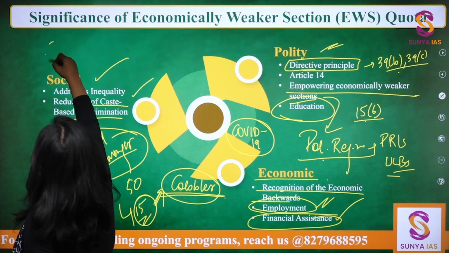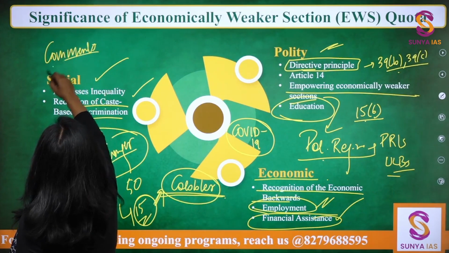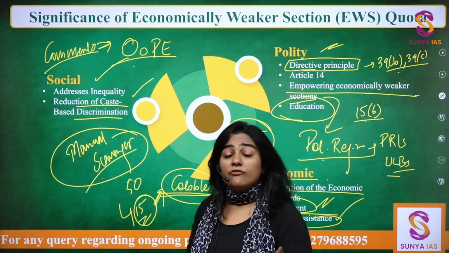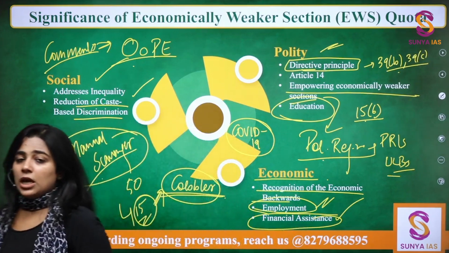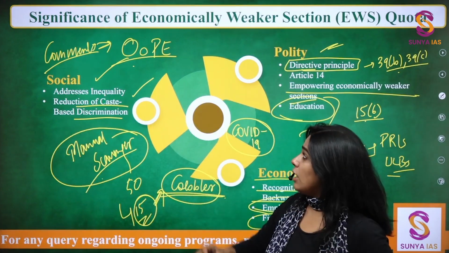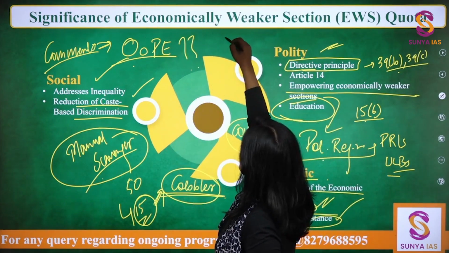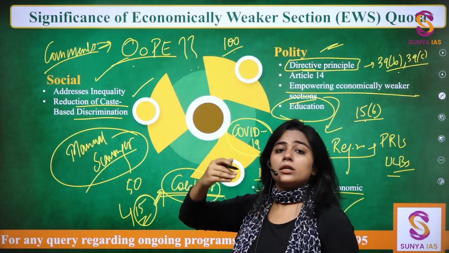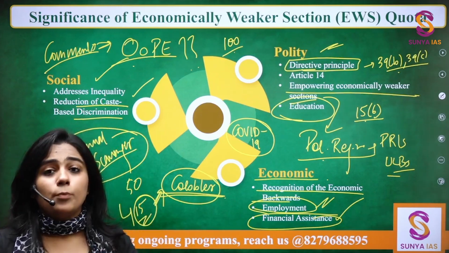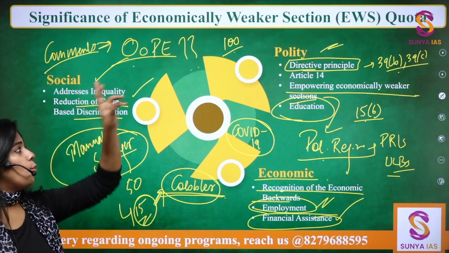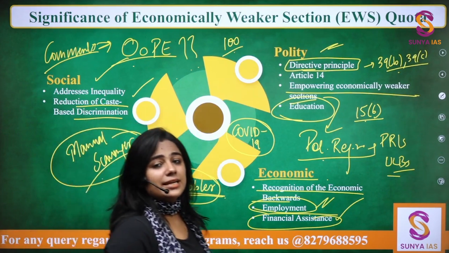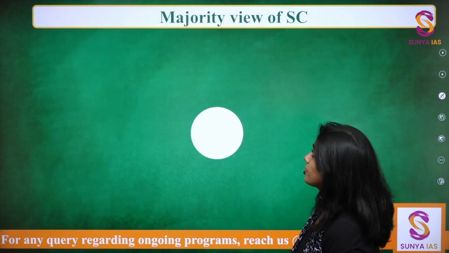And here I'd like to ask you, please tell me in the comments how much is our out-of-pocket expenditure in India. We have talked about this in an earlier lecture when we were talking about the healthcare sector of India, right? So out-of-pocket expenditure, how much is it? If 100 rupees are spent on treatment, how much of that money does a person have to shell out from his own pocket? And then you will understand why and how poverty is such a big disease. The biggest disease that exists is poverty, right?